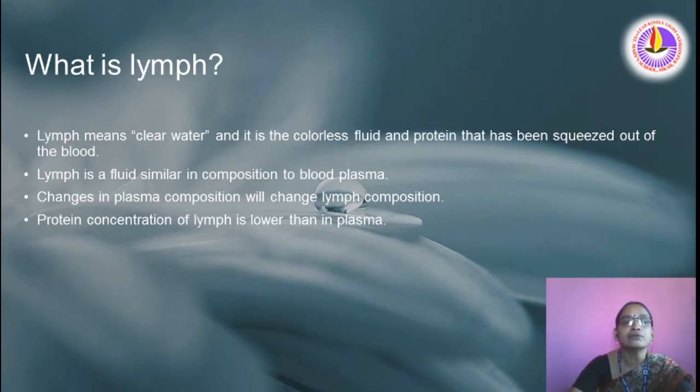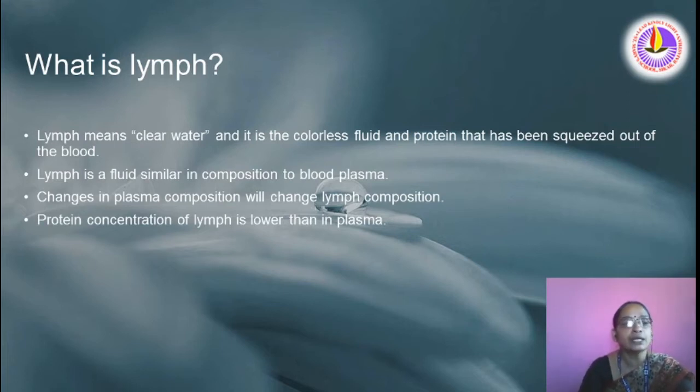Now let us see what is lymph. Lymph means clear water and it is the colorless fluid and protein that has been squeezed out of the blood. Lymph is a fluid similar in composition to blood plasma. Changes in plasma composition will change lymph composition. Protein concentration of lymph is lower than in plasma.